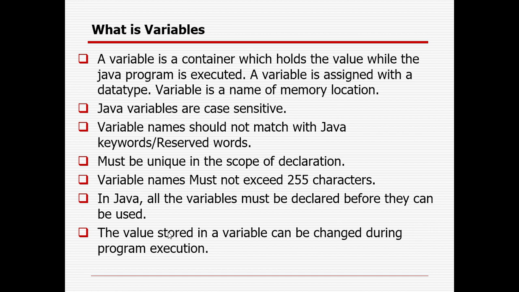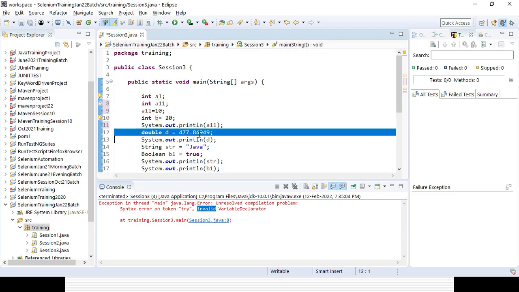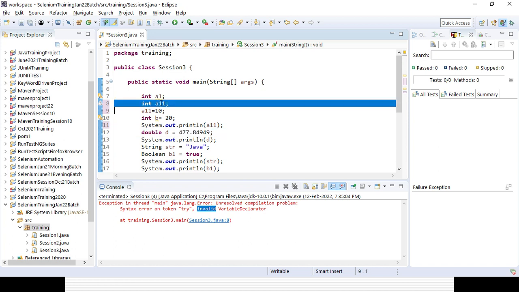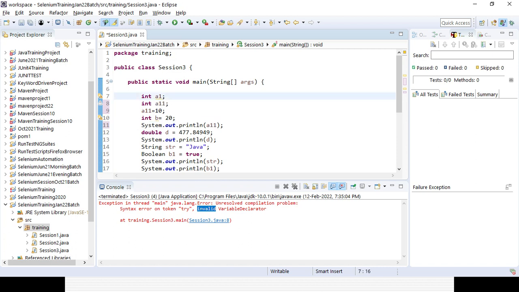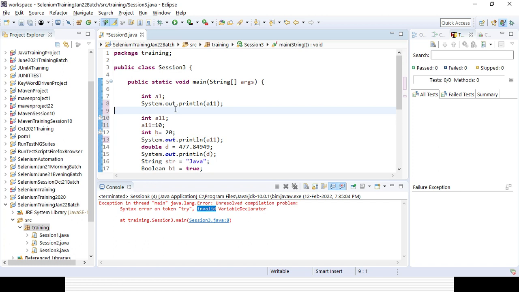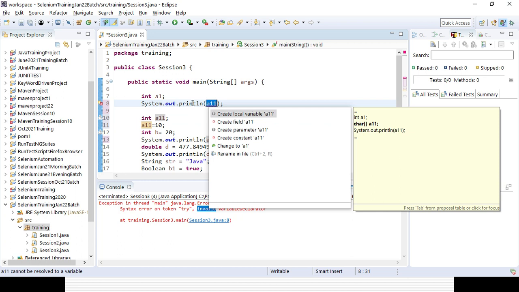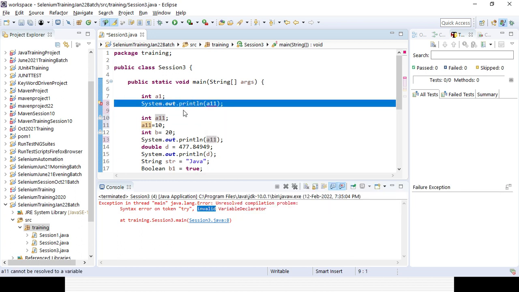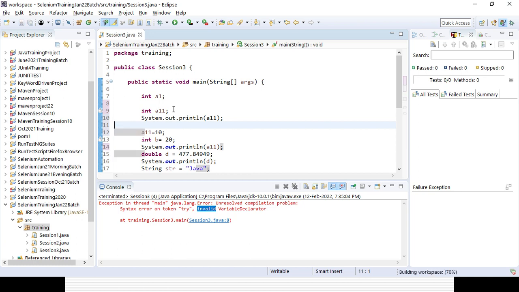A variable must be declared before you use it, not after. Here you already saw that we declared the variable before and used it after. But suppose I declare the variable a11 later and want to use it before the declaration, it will throw an error. You can see the error message is coming, though I have declared a11. It should be declared before using it. Again it is giving me a suggestion to create the variable. But if you cut and paste the line after the declaration, there is no error. It's fine. So that is the concept called variable.